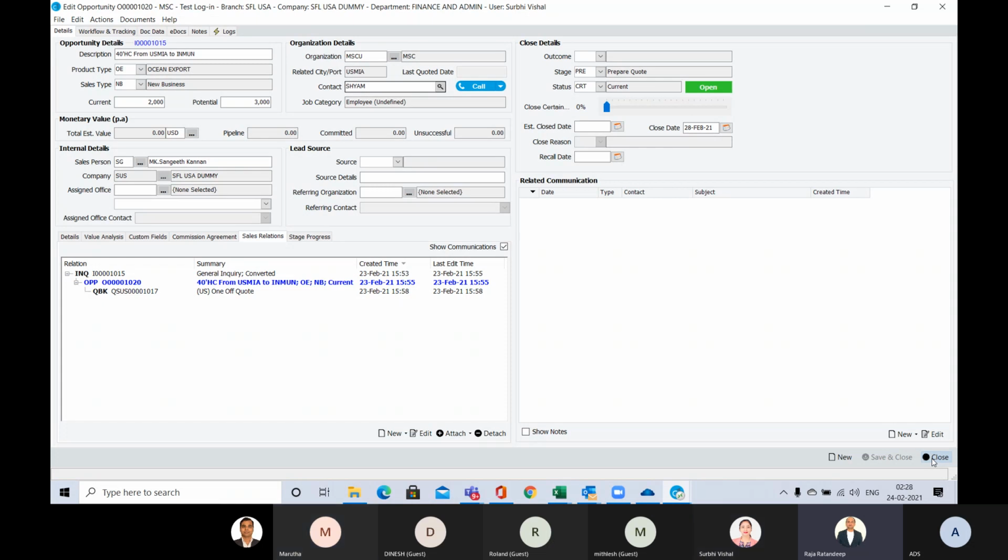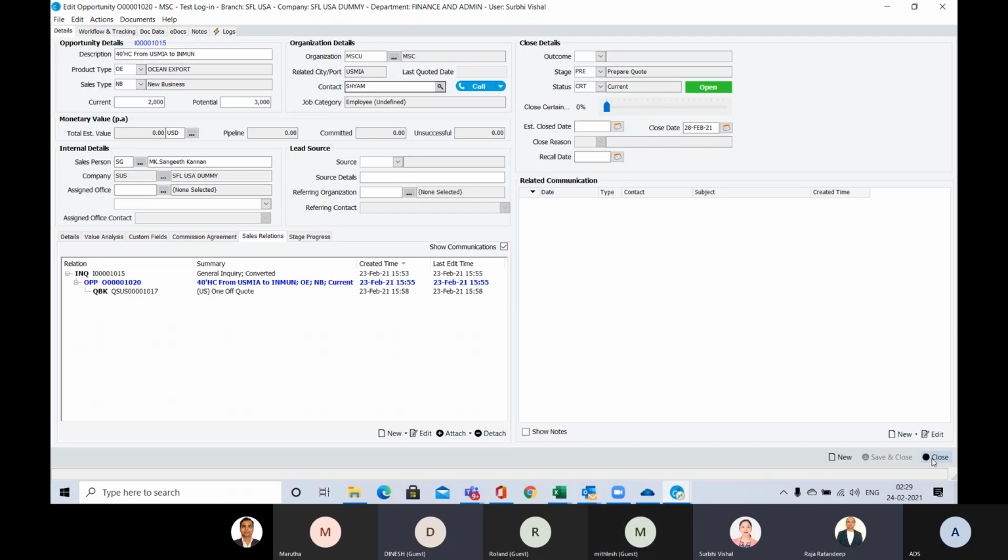The more you update the customer profiling, the less data entry you need to do when you create a quotation and a shipment. So it's all about how well you maintain your customer database. I would like to tell you that you should update most of the information in the customer database, so that the data operator needs to do less data entry when they go for the shipment executions.